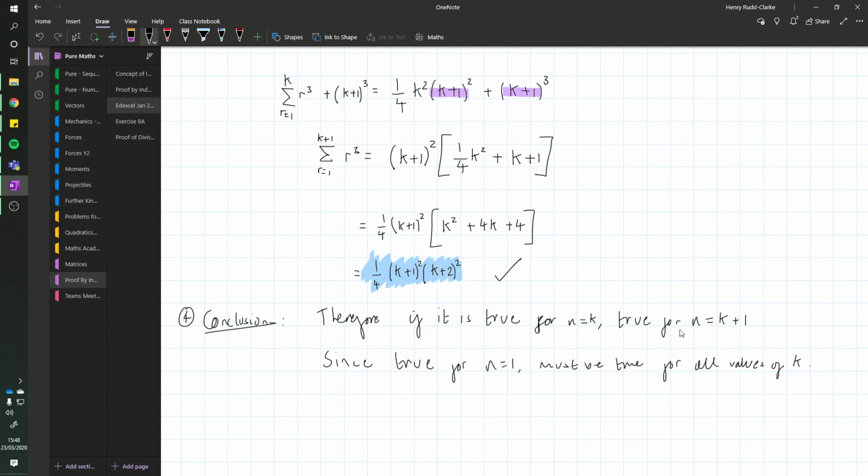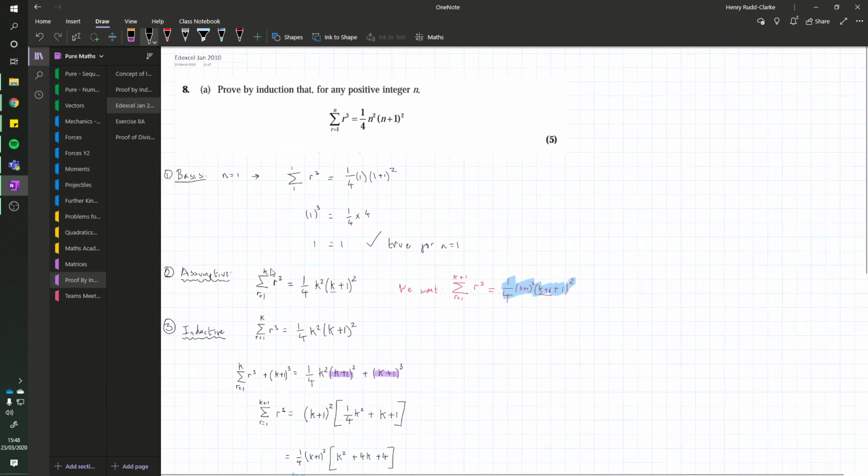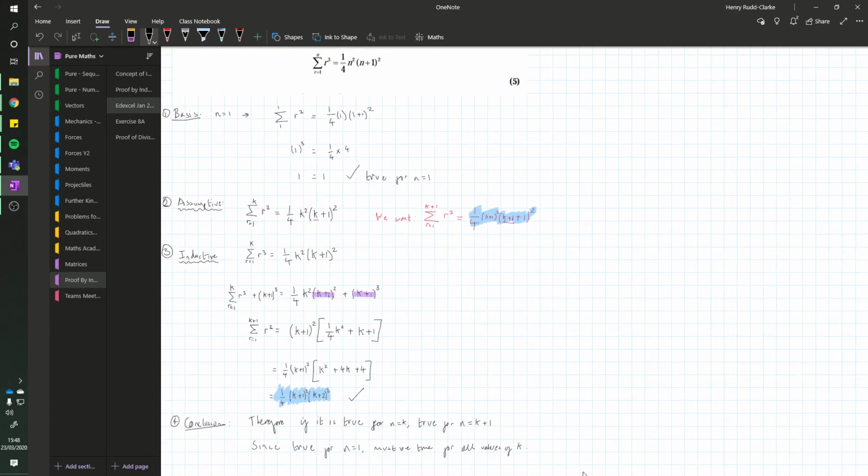Because if we assume it's true for k and it's true for k plus 1, then well, if we just say k was 1, then it must be true for 2. And then because it's true for 2, if k is 2, it must be true for 3, and so on. It goes on forever. So there we are again. A nice proof.